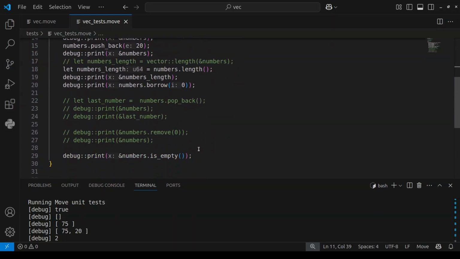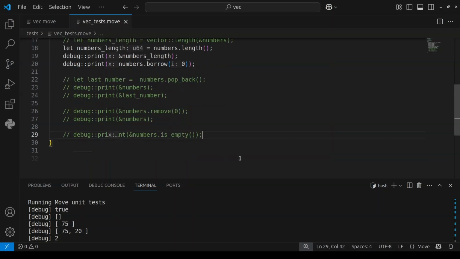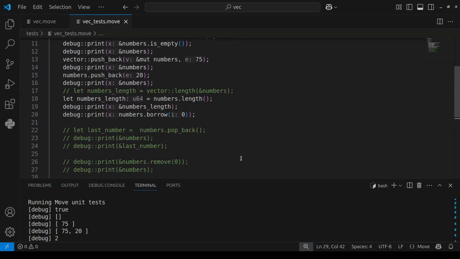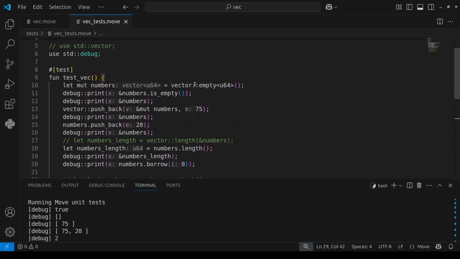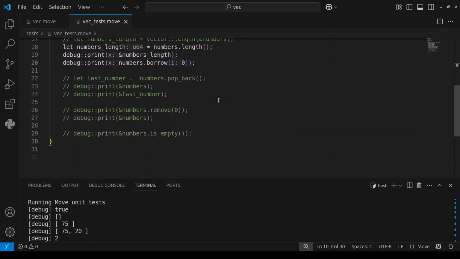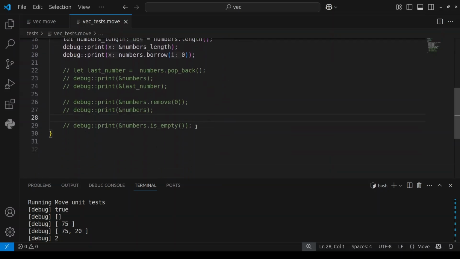Another thing we can do is insert a number at a particular index. Right now I'm using numbers because our vector is of type u64, but it can be of types bool, string, whatever element you want to put in. It can be maybe a custom class or a struct. So let's say we want to insert an element at a particular index.